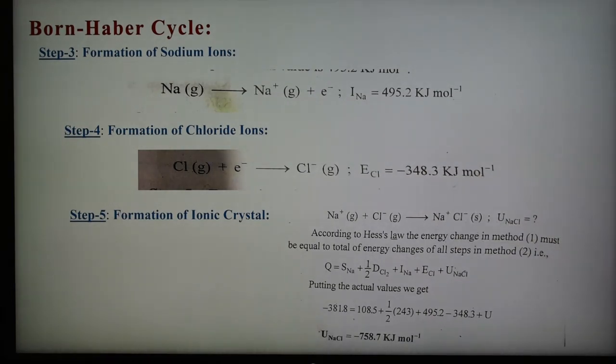And step 5. Now the sodium ion obtained in step 3 and the chloride ion obtained in step 4, we have to combine in step 5. So step 5 is the formation of the ionic crystal NaCl. The gaseous sodium and chloride ions formed in steps 3 and 4 combine to form a solid sodium chloride crystal, Na plus Cl minus. During this process, energy is released, and by definition this energy is known as the lattice energy of NaCl, represented by the symbol U NaCl.